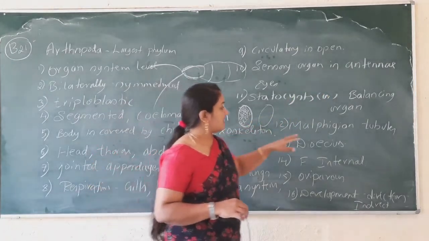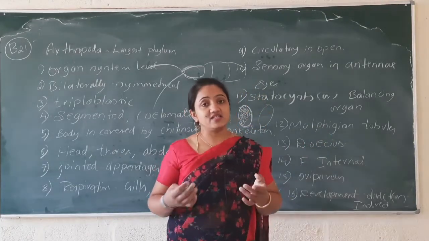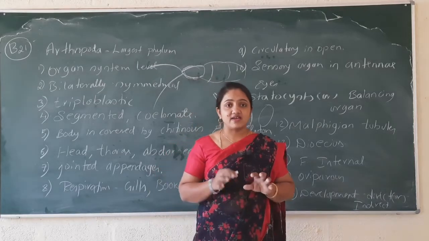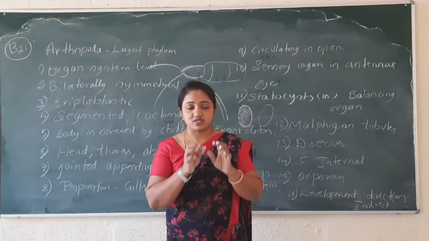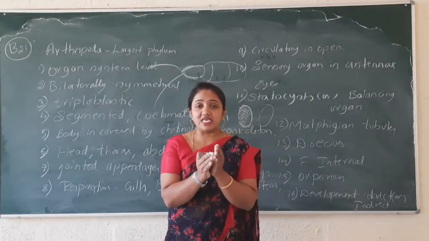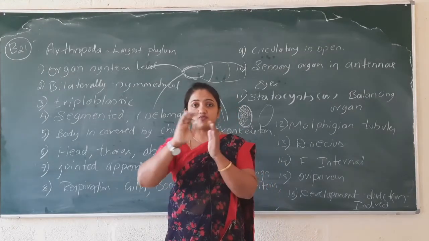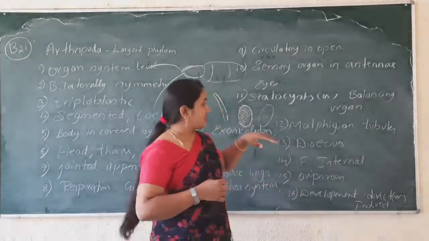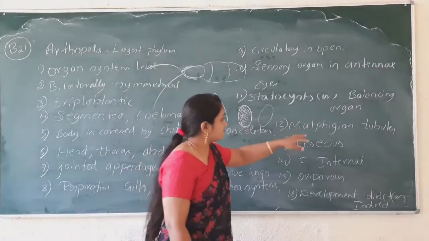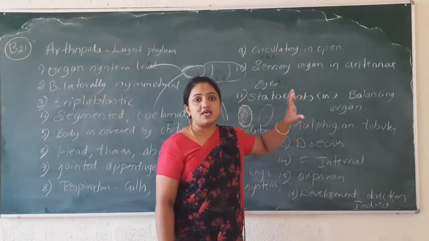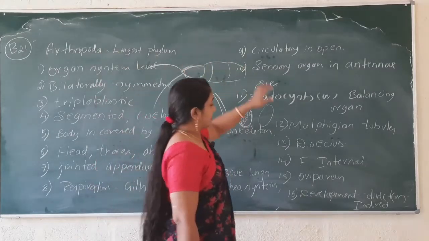And they have the excretory organ, as like in our body we have the kidney. The structural and functional unit of the kidney is the nephridia. The nephridia work in a proper manner in our body, and like that the Malpighian tubules work as the excretory organ in the Arthropoda phylum.